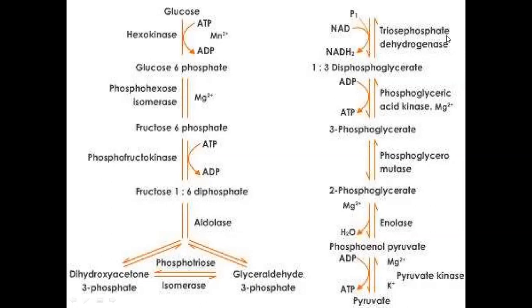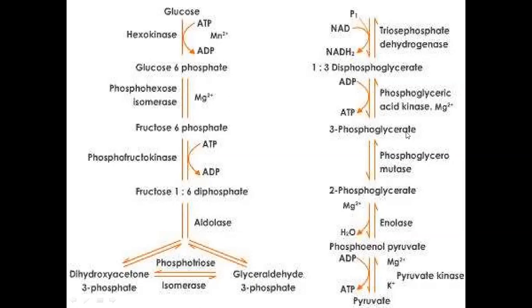Later, the next reaction is the formation of 1,3-diphosphoglyceric acid. That is the sixth reaction. In the seventh reaction, 3-phosphoglyceric acid will be formed.